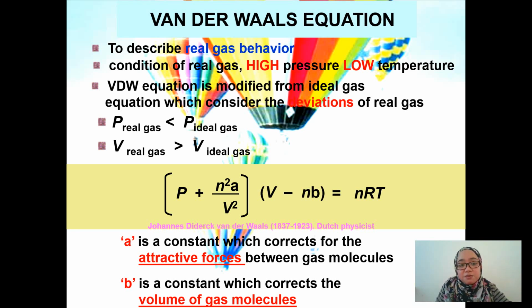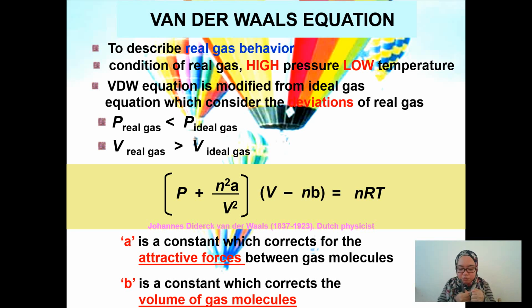So when the gas behaves as a real gas, the pressure of the real gas is actually less than the pressure of the ideal gas. Okay, why? When there is intermolecular force between the gas molecules just now, it means that the gas molecules move slower, right? They move slower. That's why the intermolecular forces become significant.